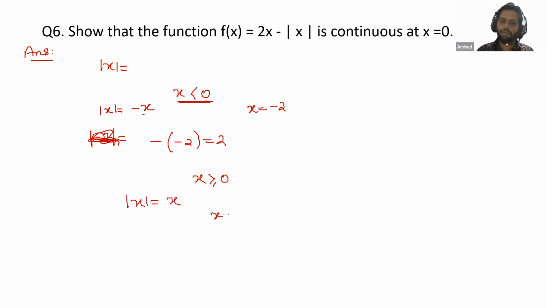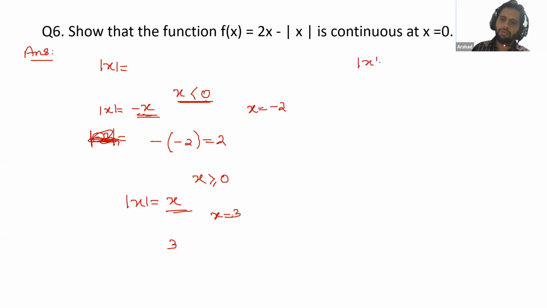For example, if you put 3, this is positive, so you take 3. If you put a negative value, you take -x. If you put a positive value, you take x.